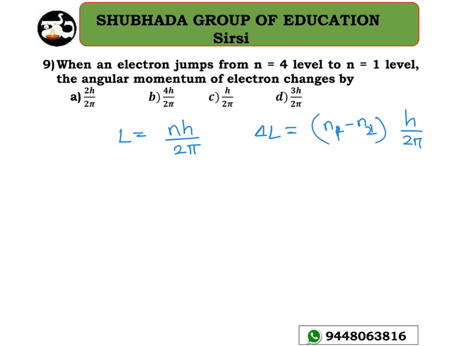So that is 4 minus 1, into h divided by 2 pi, that is 3h divided by 2 pi. Option D is the right answer for this. This is the change in angular momentum.